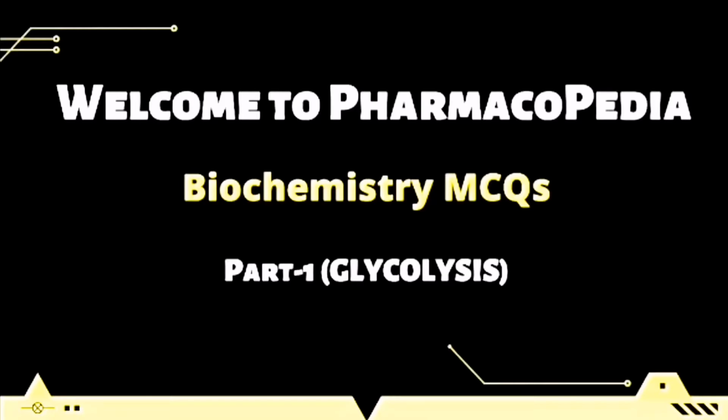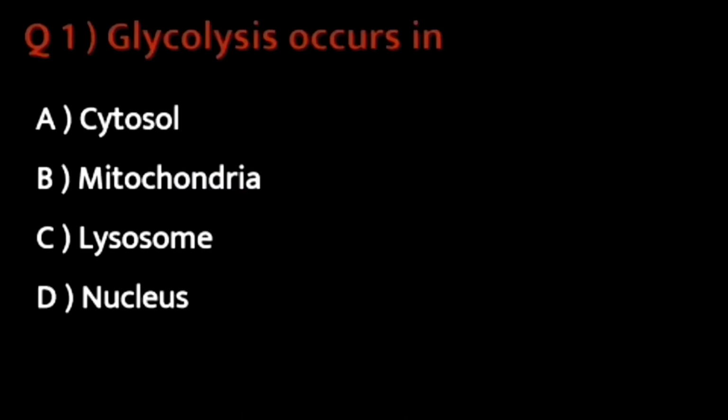So today we will be solving the biochemistry MCQs topic wise. In this video we will be understanding the pattern of questions that you can get on the topic glycolysis. Before that, watch the video on glycolysis, link is in the description, in order to understand the basics and then attempt the questions. Okay, so as you can see on the screen, the question number 1 says glycolysis occurs in,